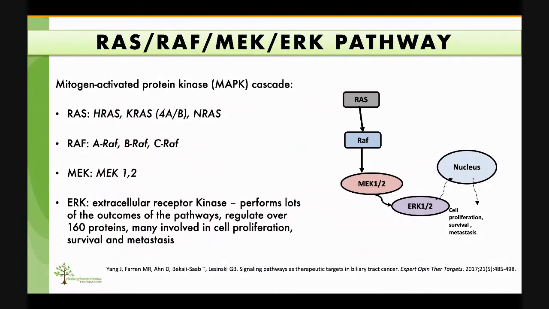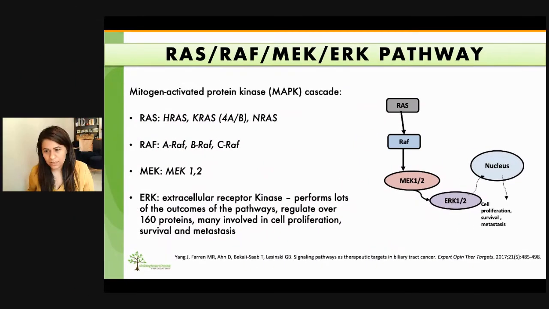This cascade of signaling is made up of different proteins. There are the RAS proteins, KRAS, HRAS, NRAS, the RAF proteins, BRAF, ARAF, CRAF, MEK1 and 2, and ERK1 and 2. When this cascade is activated due to mutations in the genes, it leads to a signal of proliferation, survival, and metastases to the nucleus of the cell.